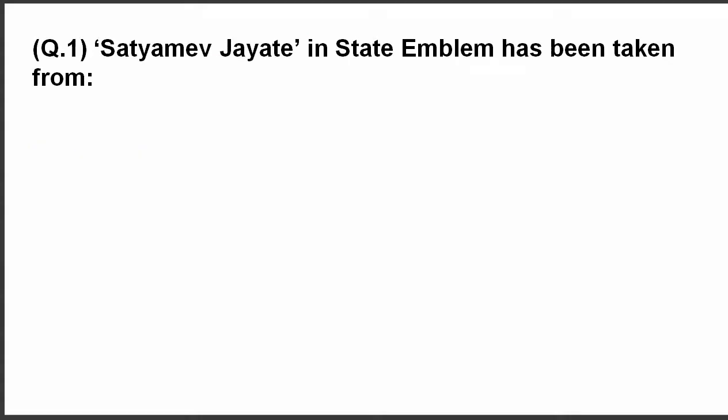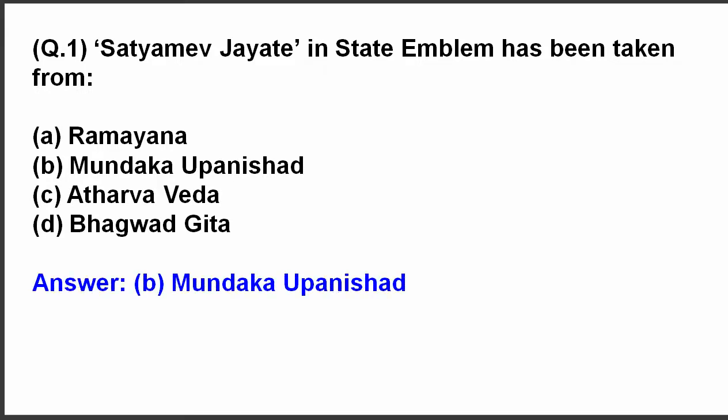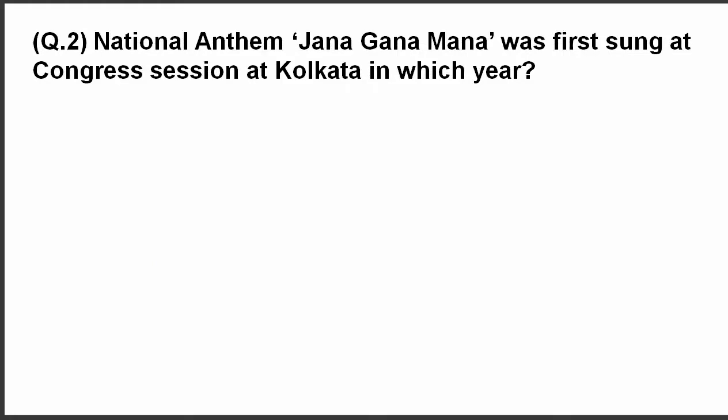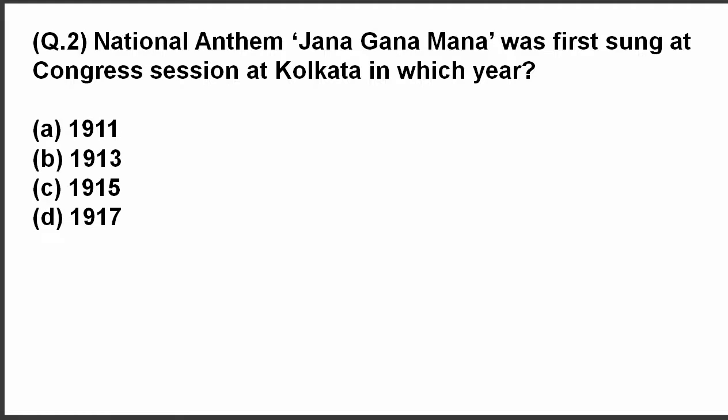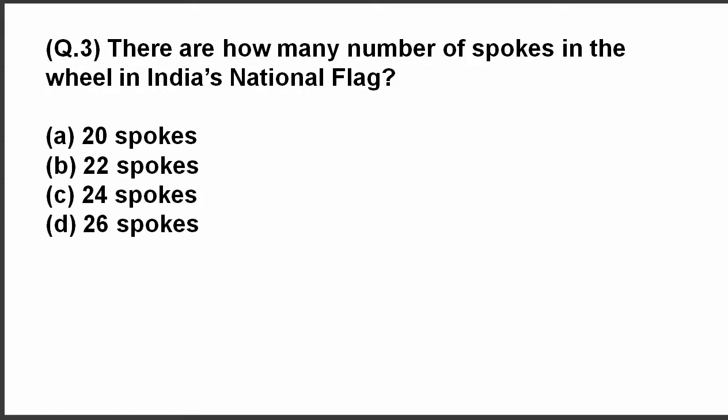Question 1. Satyamev Jayate in state emblem has been taken from. Here are the options. The answer is Mundaka Upanishad. Question 2. National anthem Jana Gana Mana was first sung at Congress session at Kolkata in which year? The answer is 1911. Question 3. There are how many number of spokes in the wheel in India's national flag? The answer is 24 spokes.